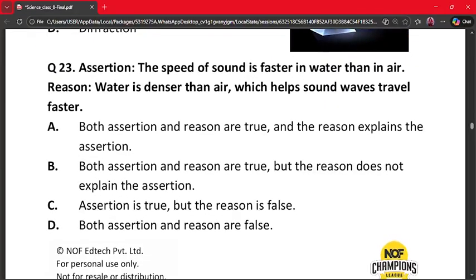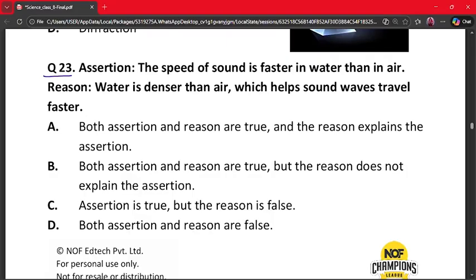Our next question is question number 23. Assertion: the speed of sound is faster in water than in air. Reason: water is denser than air, which helps sound waves travel faster. A. Both assertion and reason are true and the reason explains the assertion. B. Both assertion and reason are true but the reason does not explain the assertion. C. Assertion is true but the reason is false. D. Both assertion and reason are false.